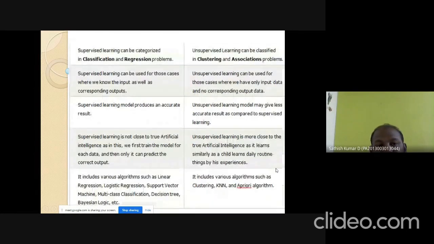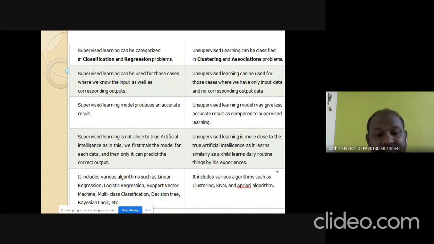Next, supervised learning is classified into classification and regression. Here, unsupervised learning is classified into clustering and associations. A supervised learning model produces accurate results because we are giving trained data, whereas in unsupervised learning, the accuracy is less compared to supervised learning. Supervised learning is not close to true artificial intelligence because we give everything here, whereas unsupervised learning works on true artificial intelligence, because artificial intelligence means the machine itself is going to think. That is called true artificial intelligence.